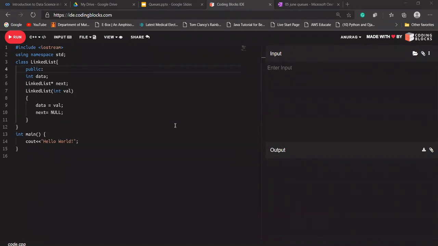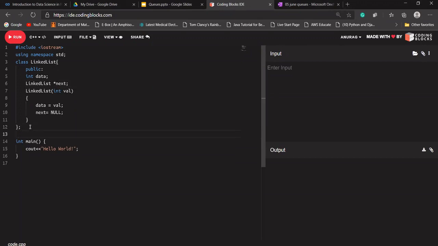What is the difference between LinkedList star and LinkedList star next? There is no difference. Nan is asking what's the difference between this and this. So don't get confused. It's the same thing. You don't need to worry about it. Let's say we have created a linked list class, and if we need to create a node, we just create an address of this class type, allocate some memory to it, and assign the given value to our node. Let's say that linked list class is being designed.